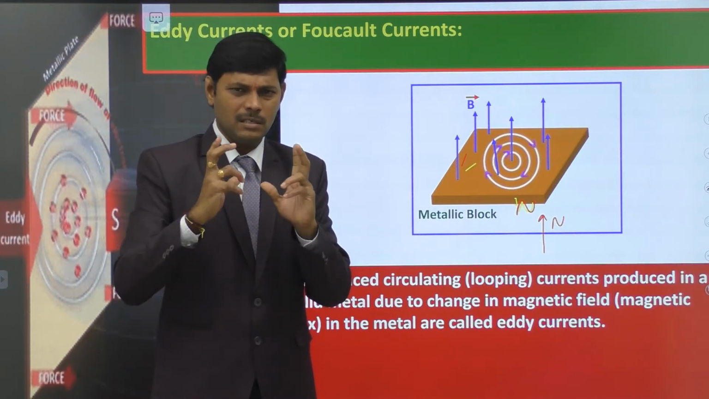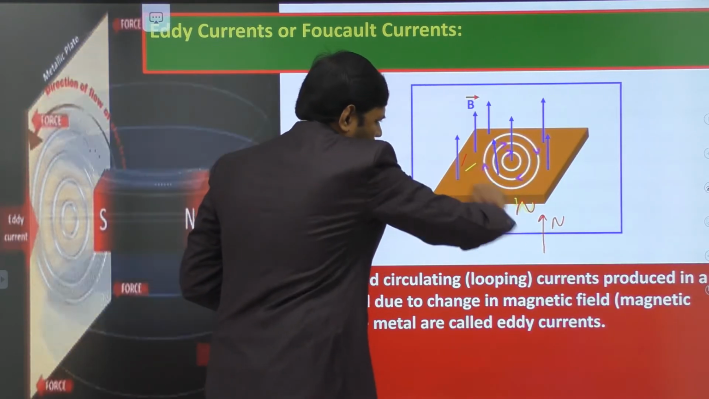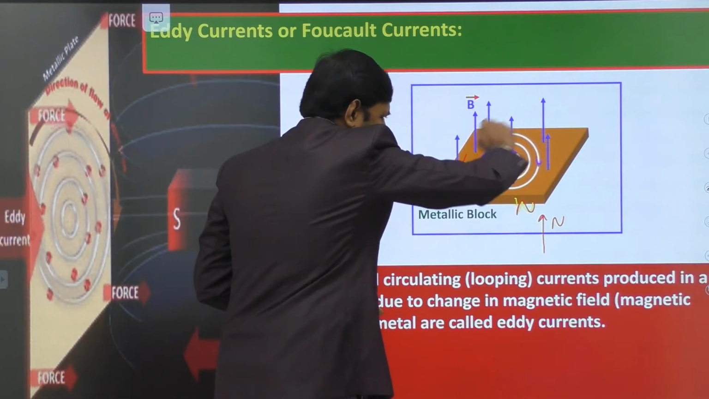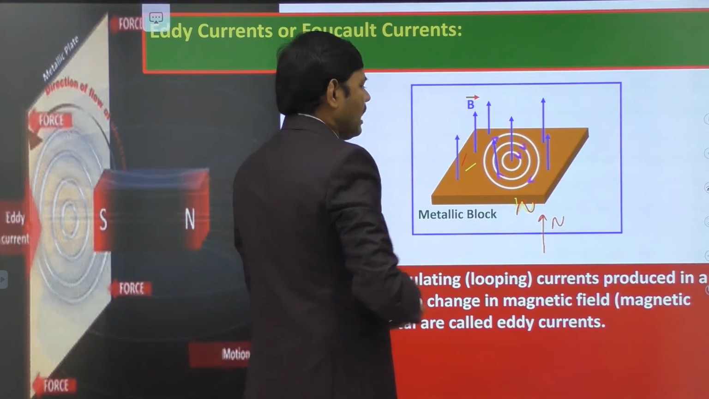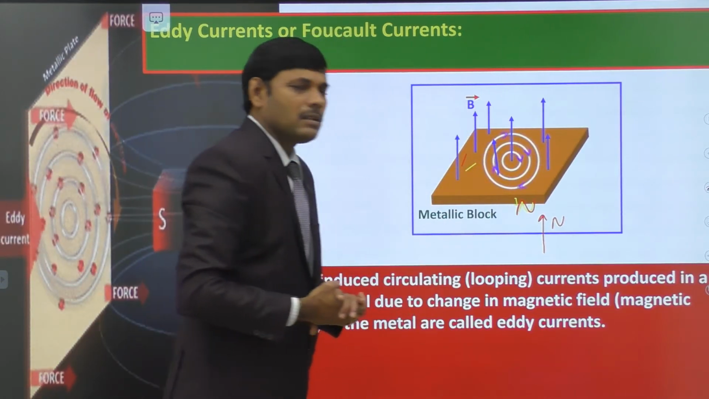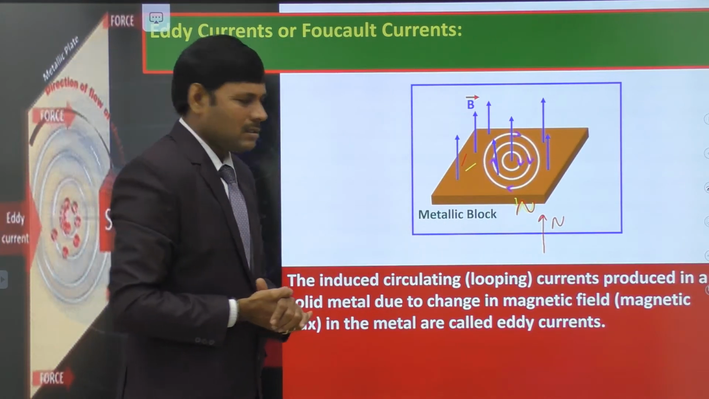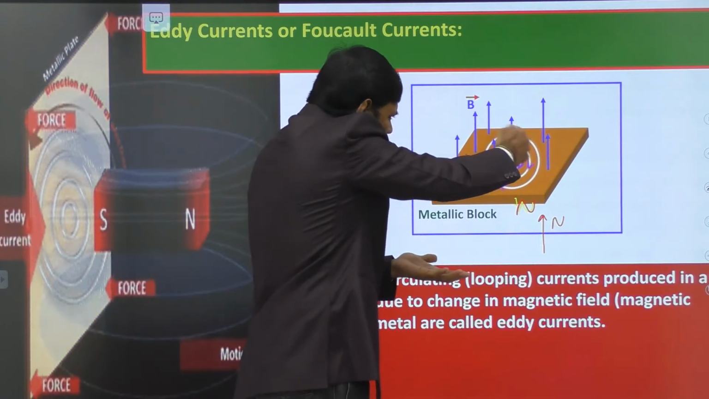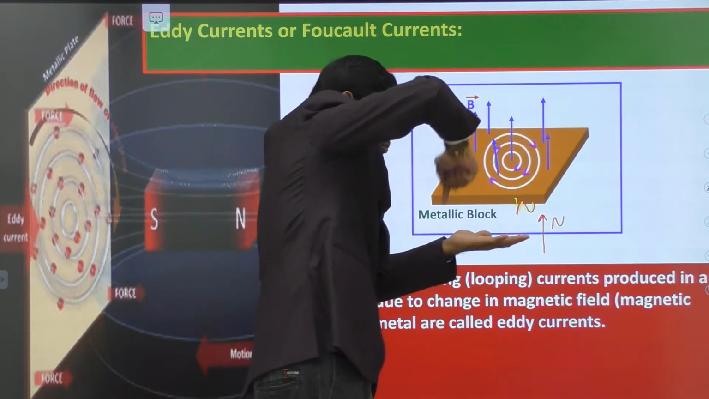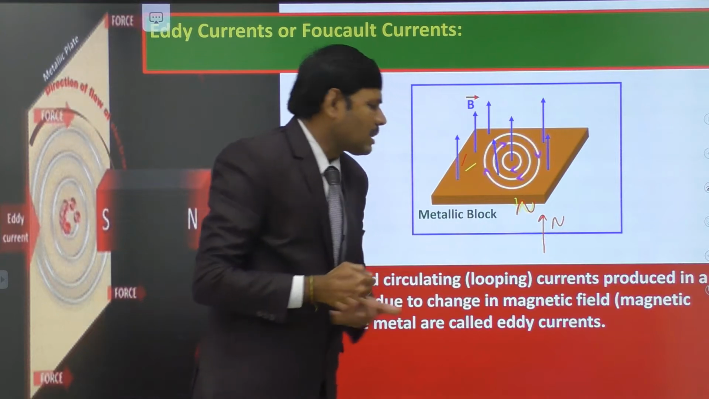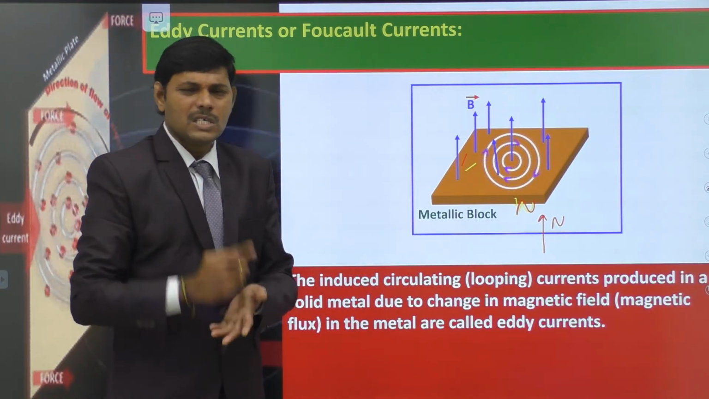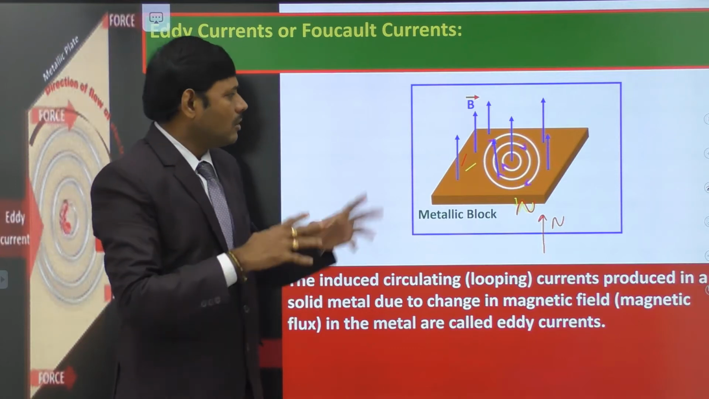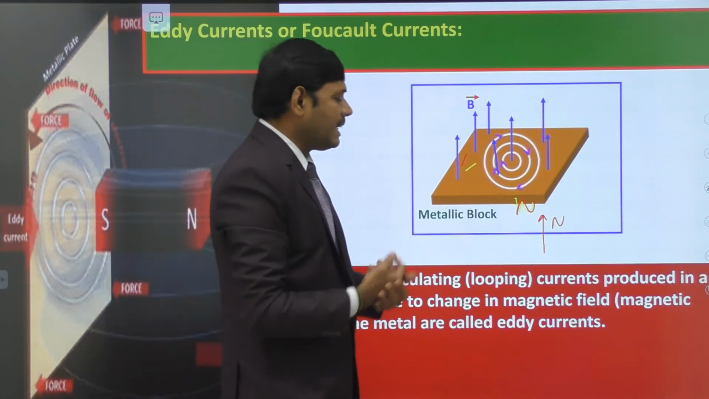Observe the flow pattern. This is the flow pattern. The flow pattern of induced current is circulating, and it resembles the swirling eddies in water. Observe, students, the flow pattern in this way. The flow pattern of induced current resembles swirling eddies of water. So you might have known about the eddies formed in water.